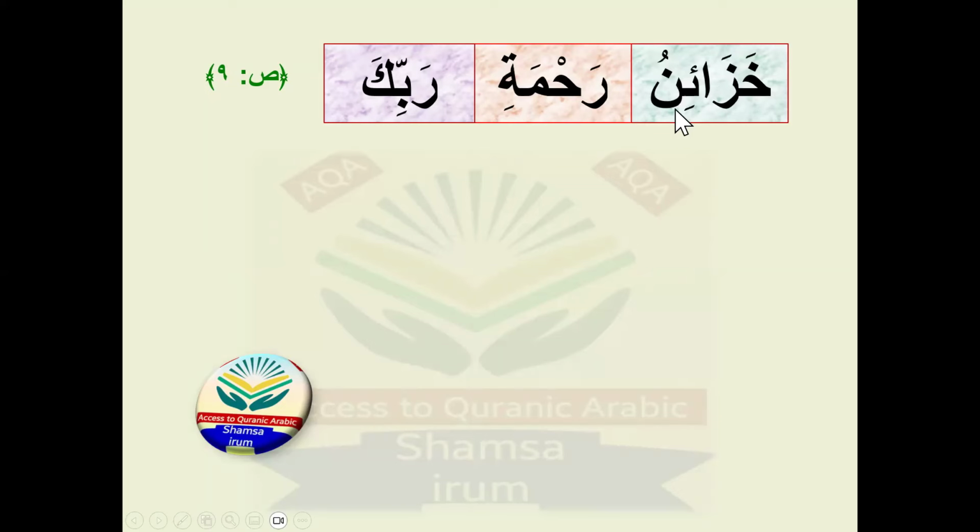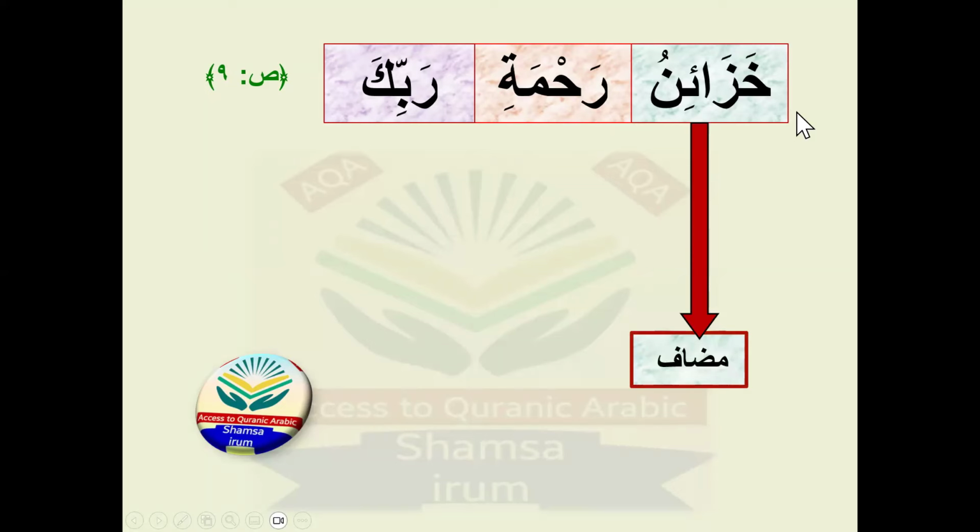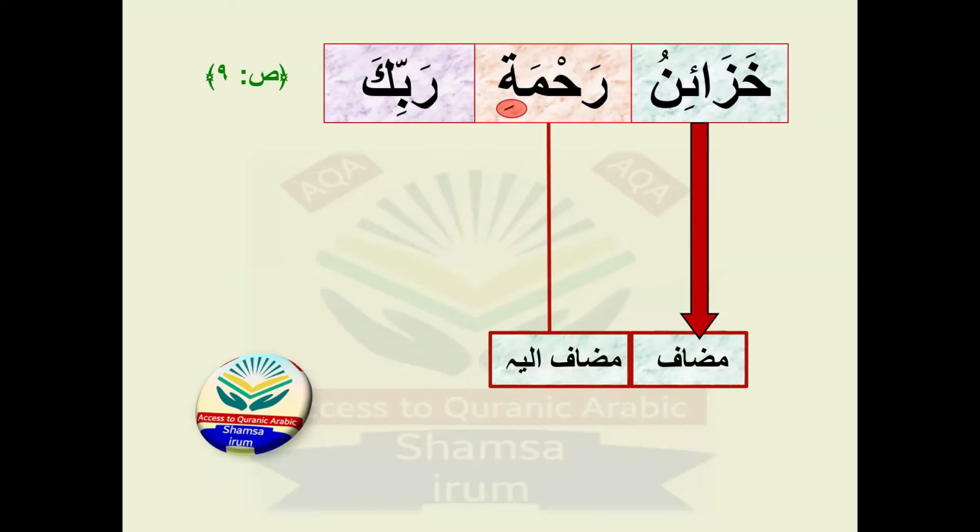So I will confirm that if the word after it is in majrur state, then yes, it can be a mudaf. So yes, rahmati is in majrur state. So it means khaza'inu is mudaf and rahmati is in majrur state because it's mudafun ilay.